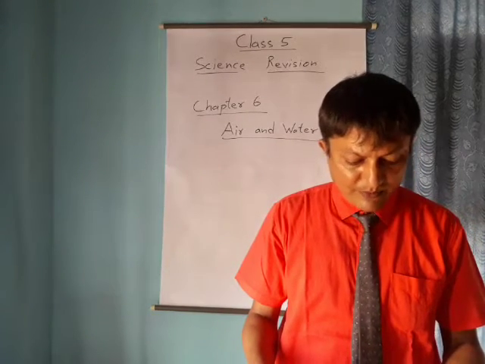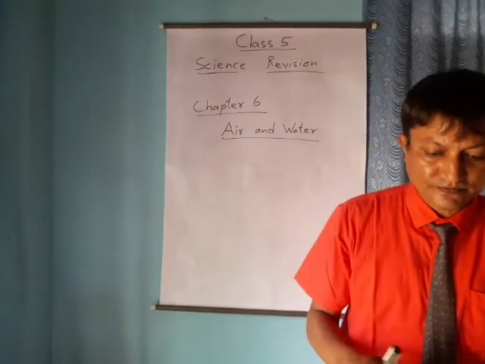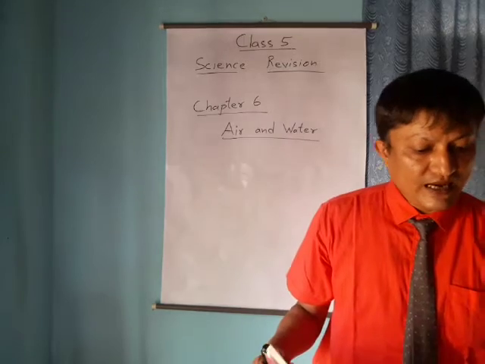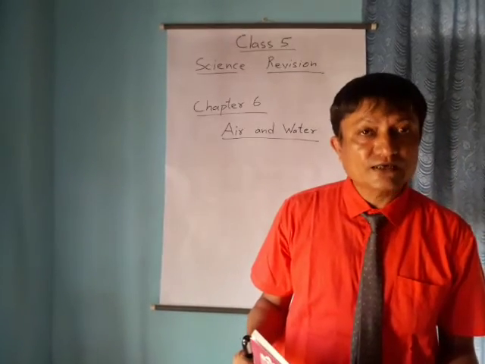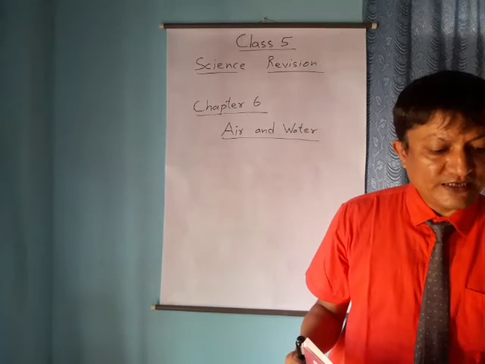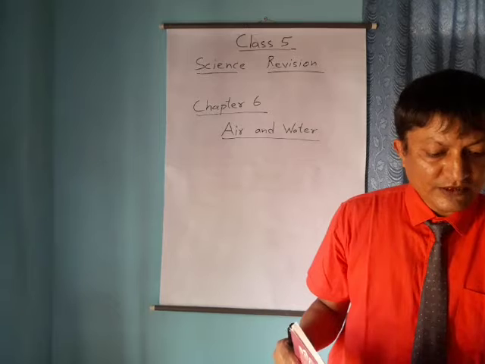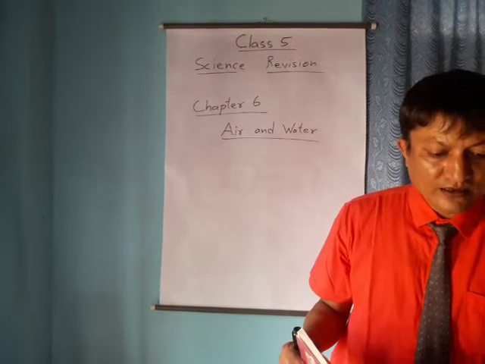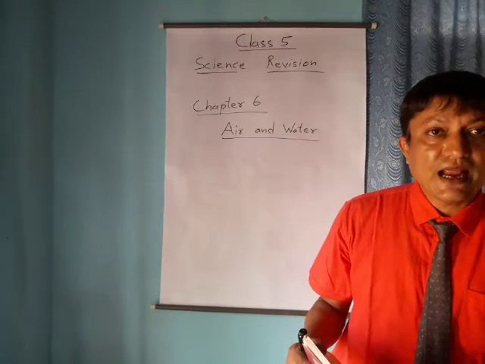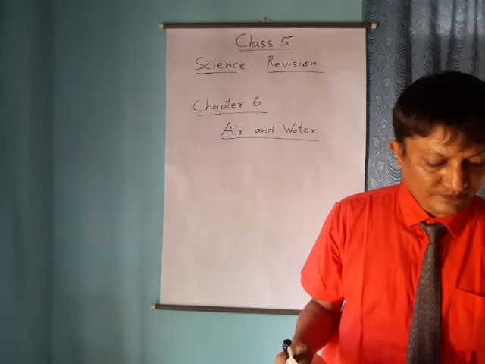Plants need carbon dioxide to carry out the process of photosynthesis. Other gases. Some other gases are also present in the atmosphere, that is helium, neon, hydrogen, argon, krypton and ozone.